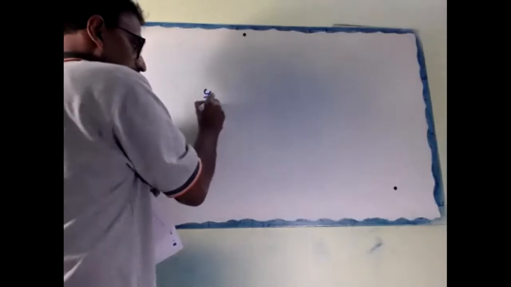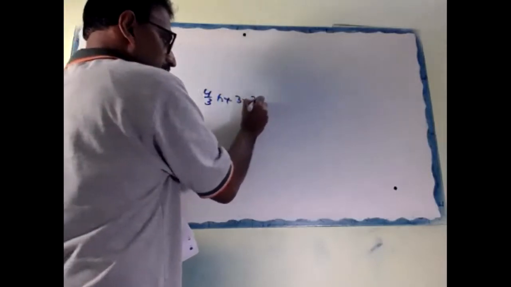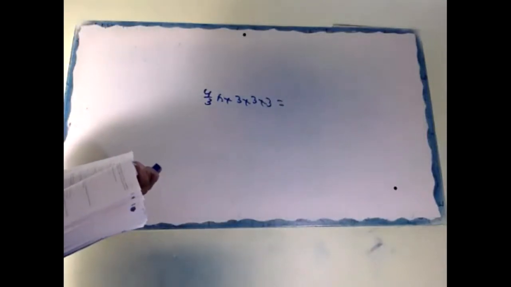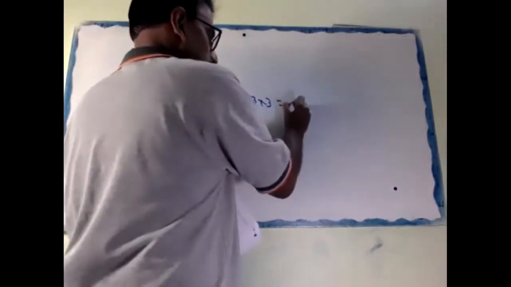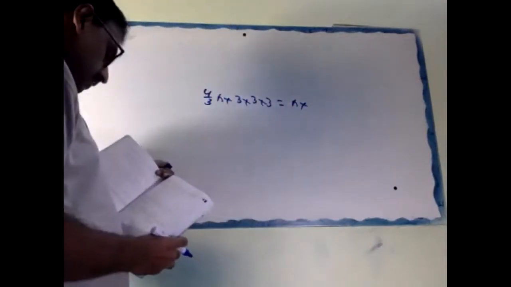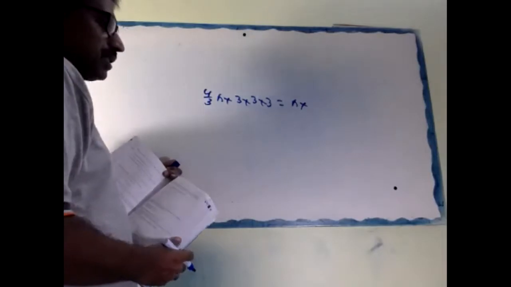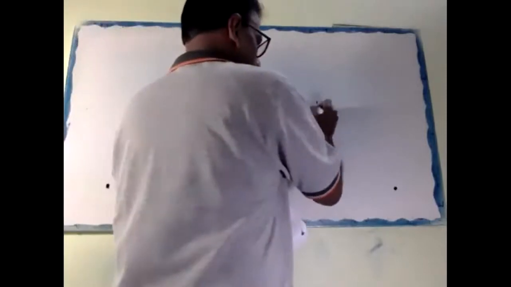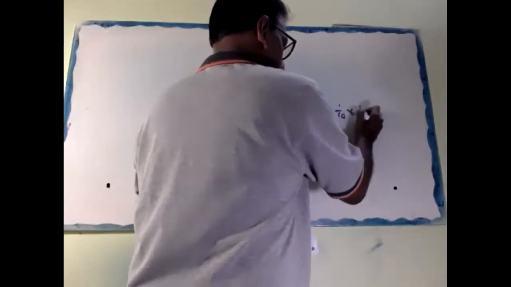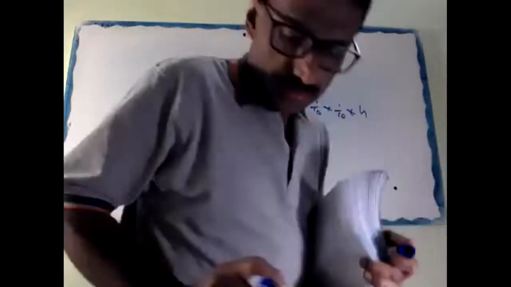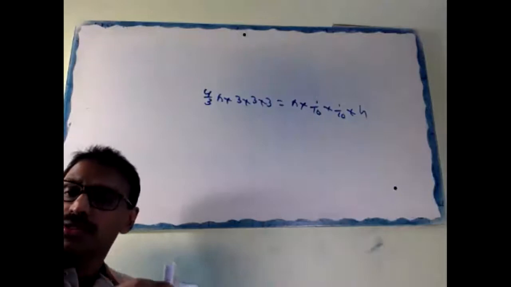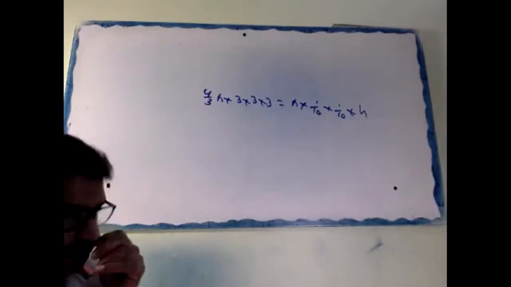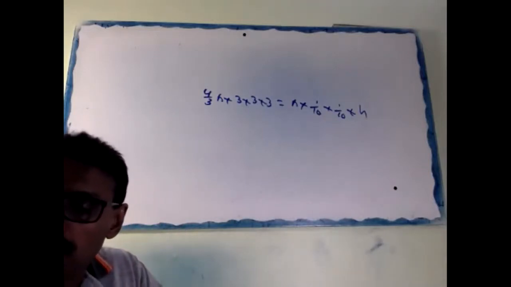So that is 4 by 3 pi into 3 into 3 into 3, equal to the wire. The wire is cylindrical shape, so pi r square. Don't substitute the pi value. Diameter is 0.2, so radius 0.1, 1 by 10 into 1 by 10 into h. You understood why 1 by 10? Because 0.1 we converted to 1 by 10.